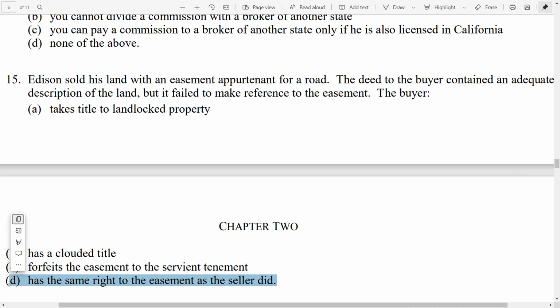Edison sold his land, and even though the appurtenant easement was not specified, there was an adequate description of the land. The appurtenant easement runs with that land and would automatically transfer to the new owner.